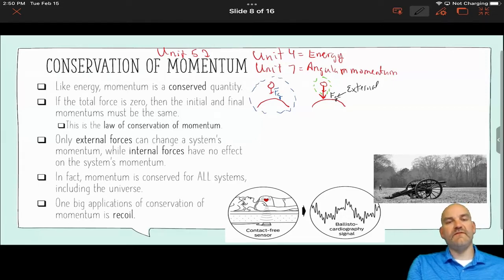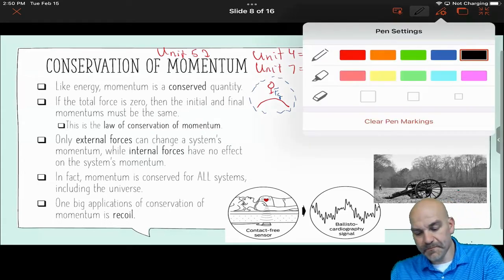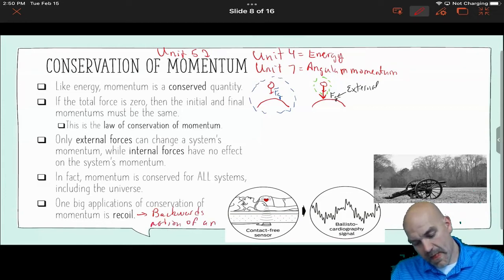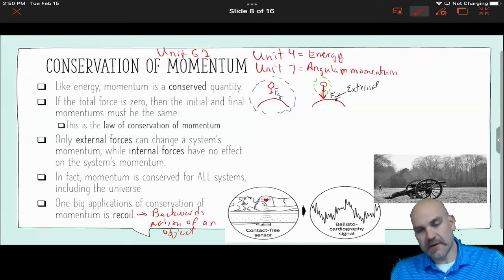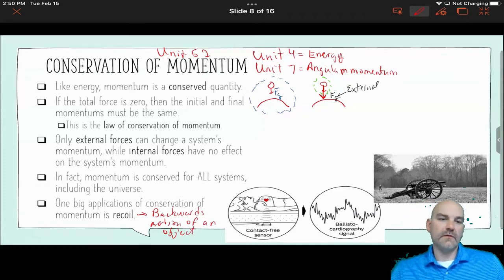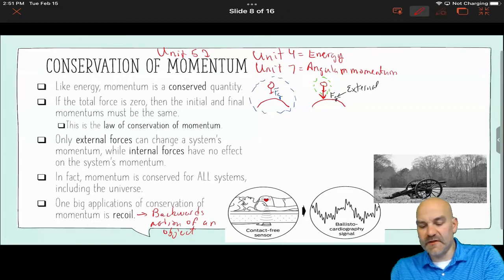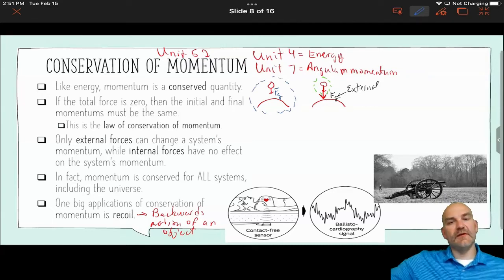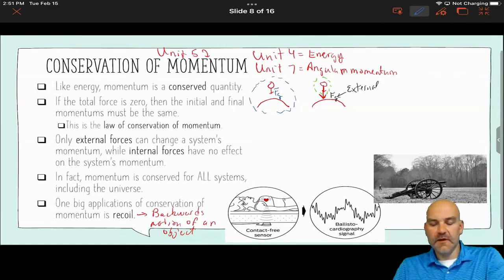And then for this video, the big application of conservation of momentum is recoil. Recoil is the backwards motion of an object. Now, here's how the conservation of momentum works. This will be applied over the next couple of videos when we look at recoil, then the two types of collisions, and then ultimately ending up at ballistic pendulums.